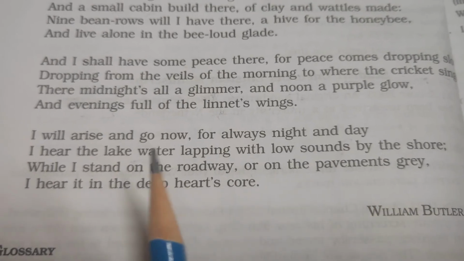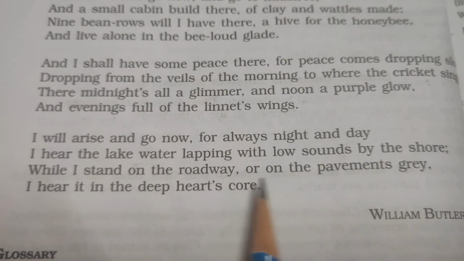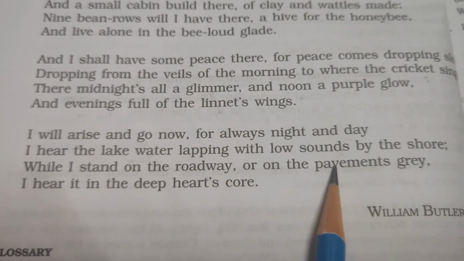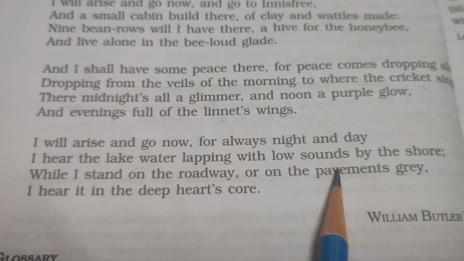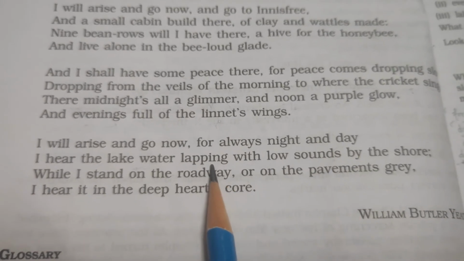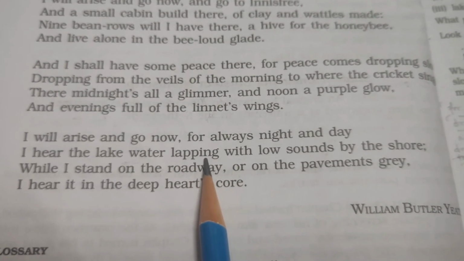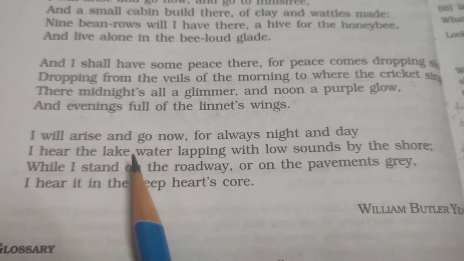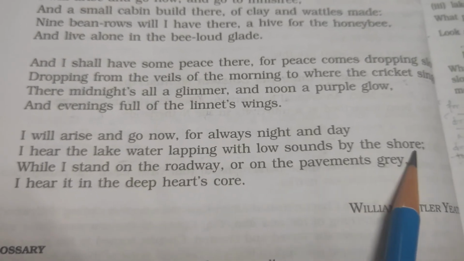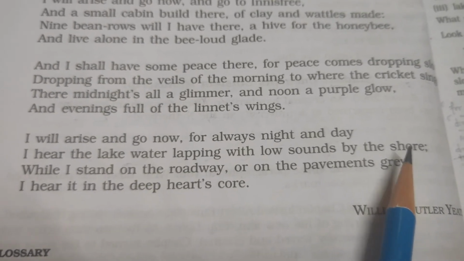So he will be standing on the roadways or on the grey pavements, and standing there he would listen to the lapping sound or the hitting sound of the lake water by the shore, by the edge.